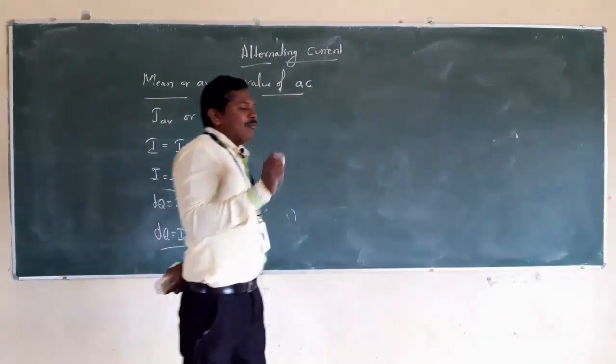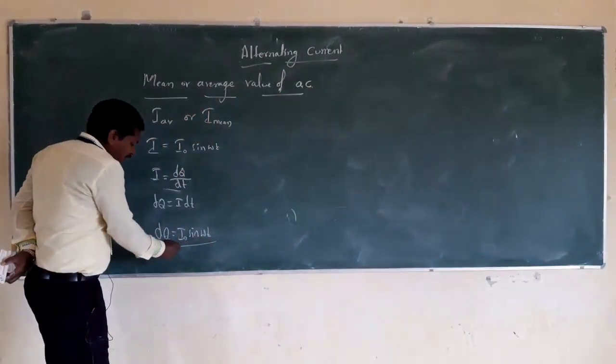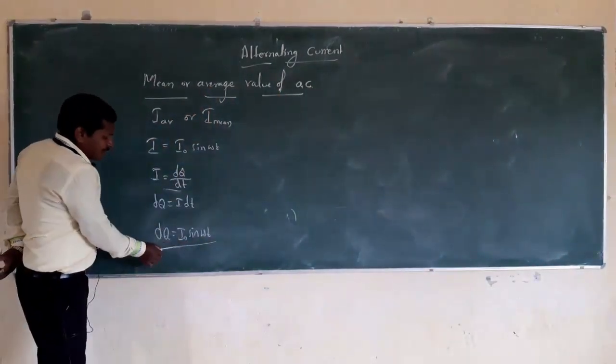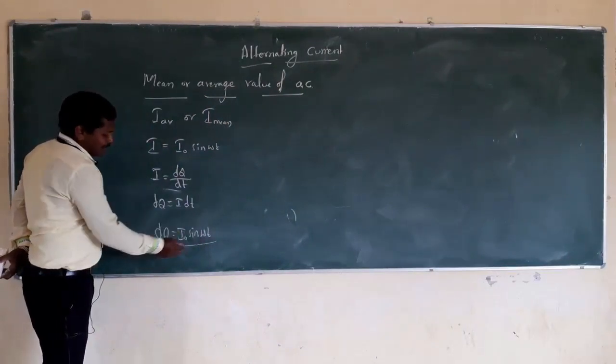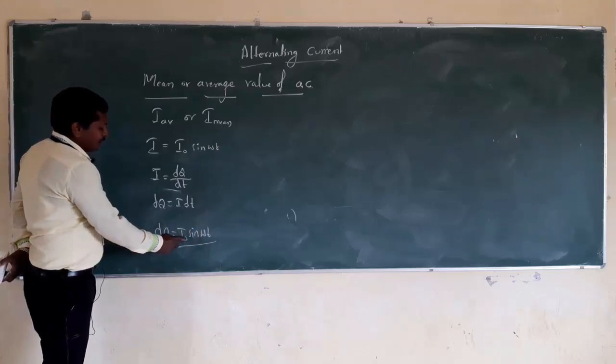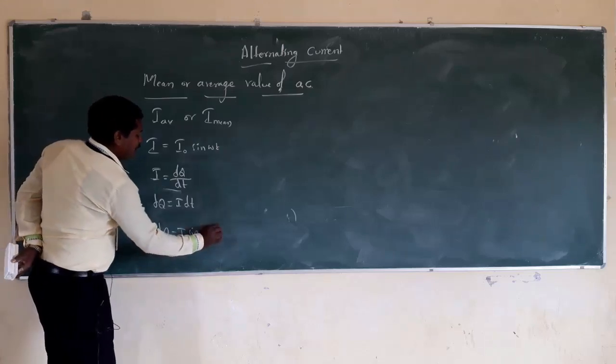So the amount of charge passing through that conductor with respect to time is I naught sine omega t, so dq is equal to I naught sine omega t into dt.